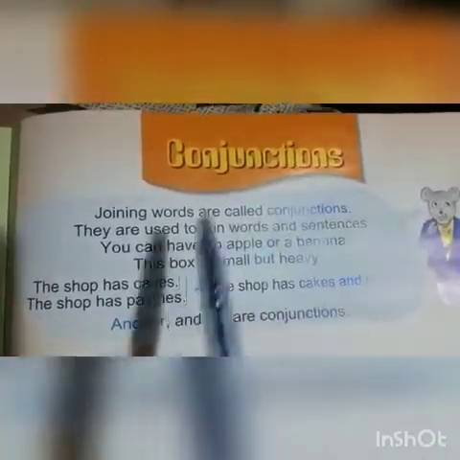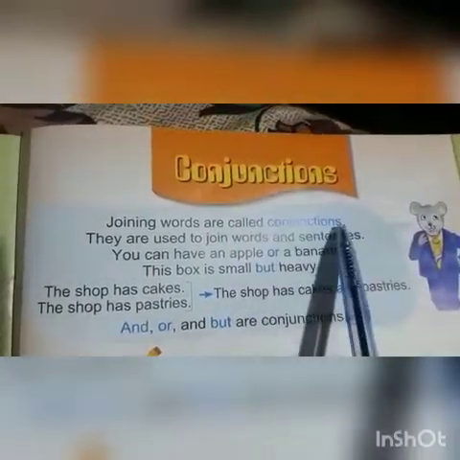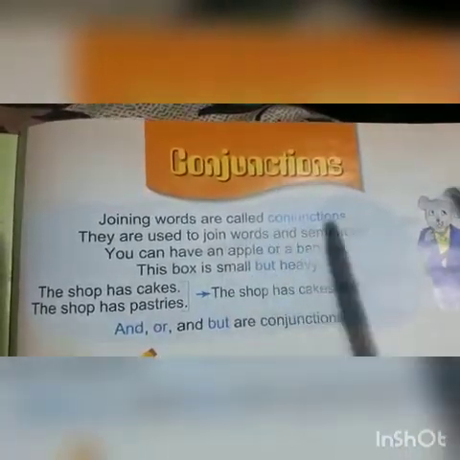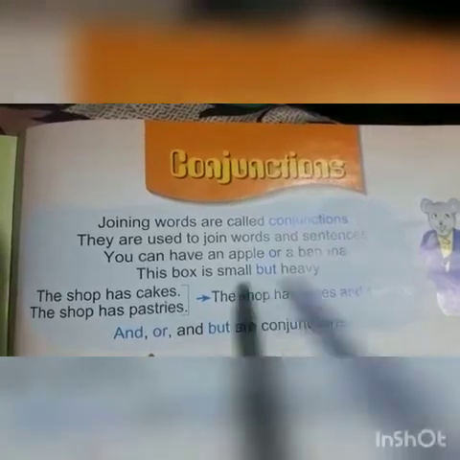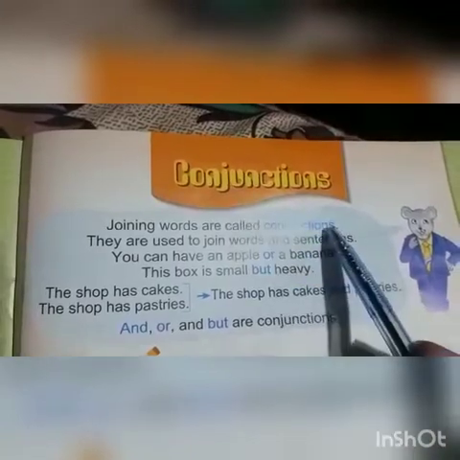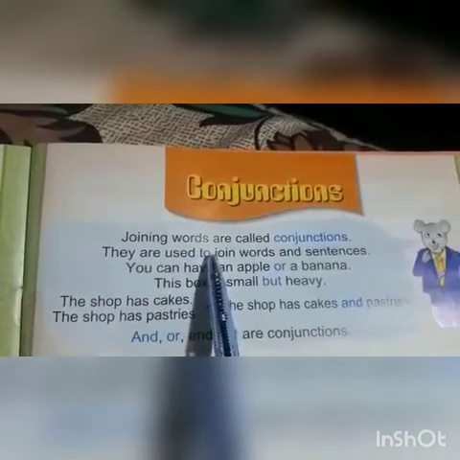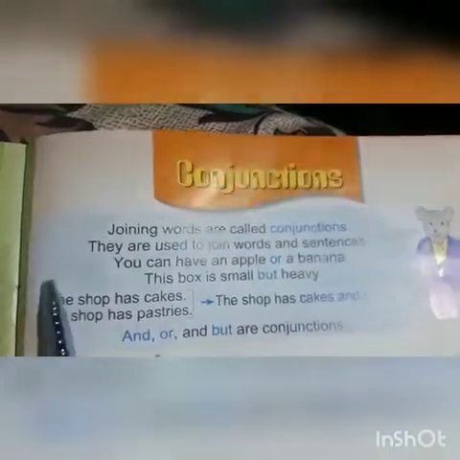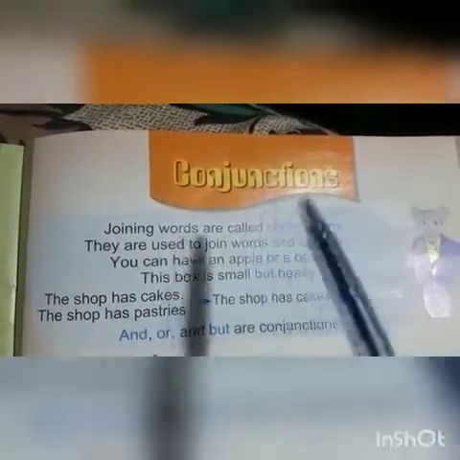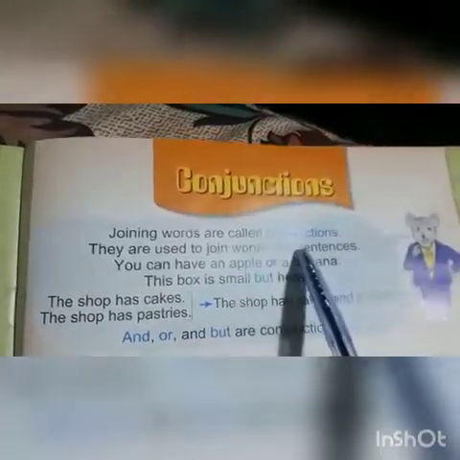Junctions. A junction is something that joins two things together. Literally, a junction is the place or the point where two points meet with each other. This is the literal meaning of this word. So here they are used to join words and sentences. Its usage is that in English there are some words that are used to join words and sentences too.